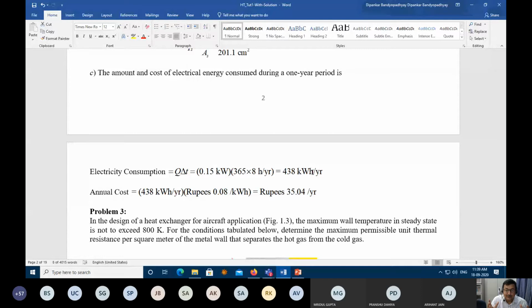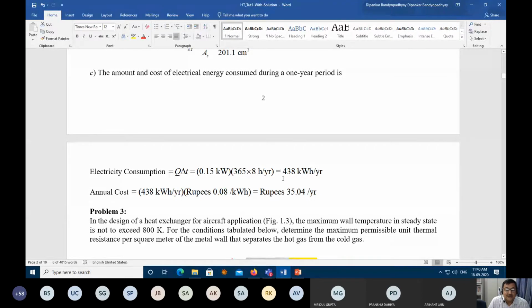That's why you are first converting this total power variable into kilowatt hour, which is your energy variable. Now, hour by year: hour is also time, year is also time. So kilowatt hour per year, you are converting this back to power. So essentially you are playing a game of power to energy and again back to power. So this is your total requirement of power in terms of energy. Energy is 438 kilowatt hour.